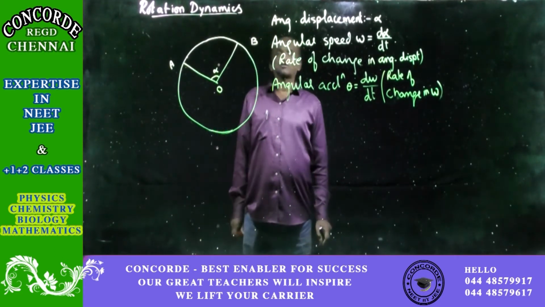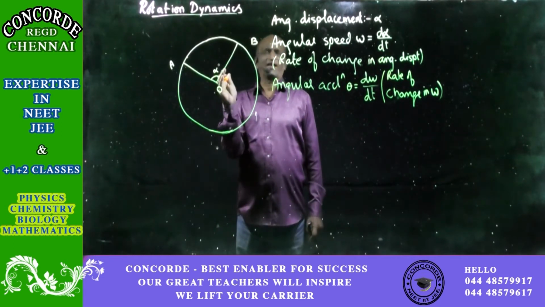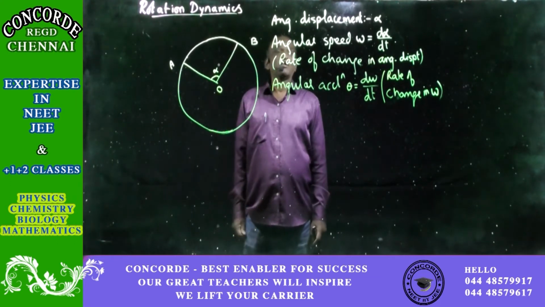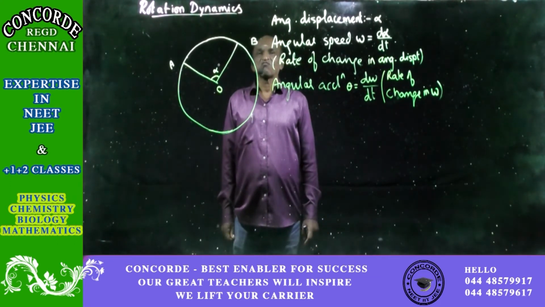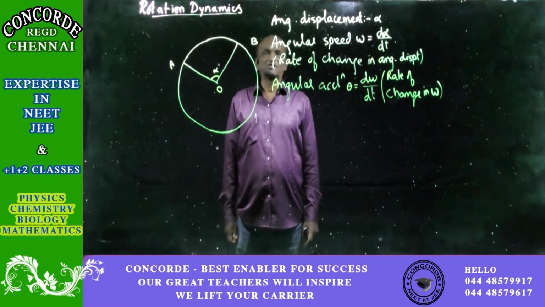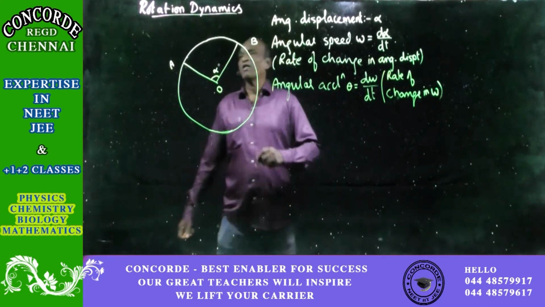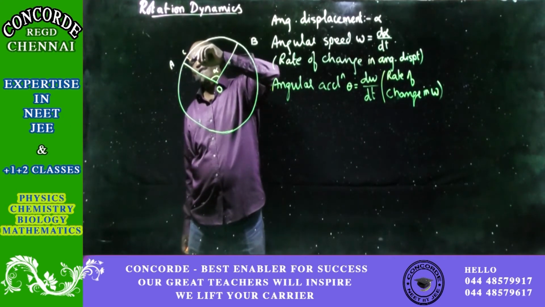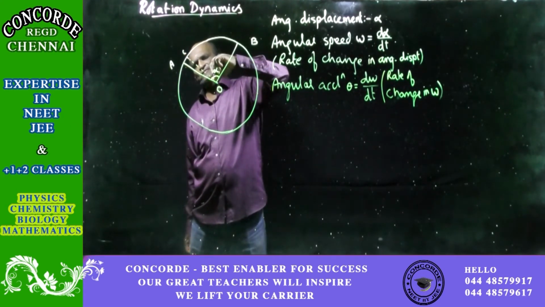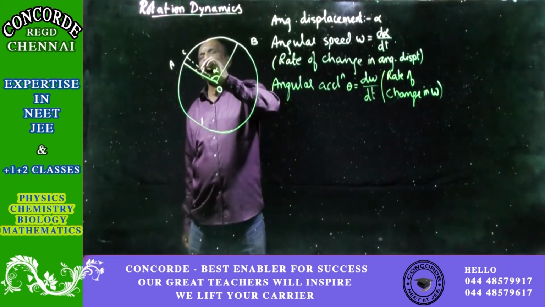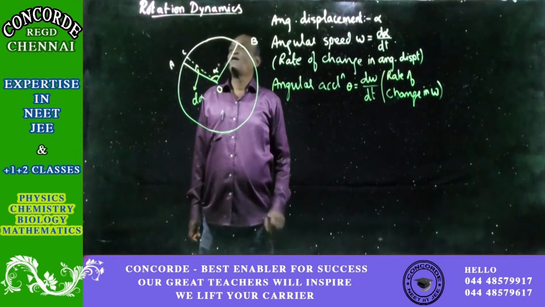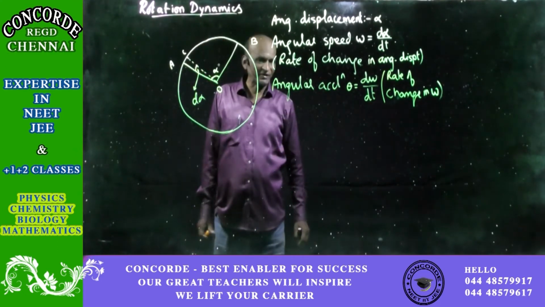Because for very small angles covered, not alpha but d alpha, or if it is theta, then not theta but d theta, the angle covered is an angle only, but the arc will appear to be a straight line. So we will take the arc AC as equal to d alpha, then AC will appear to be a straight line.